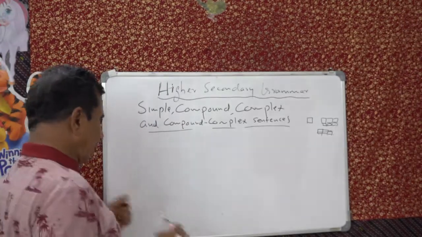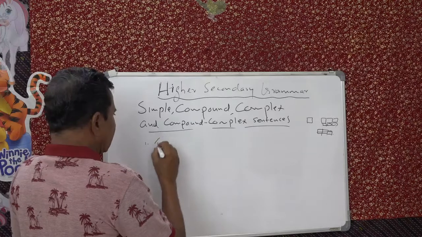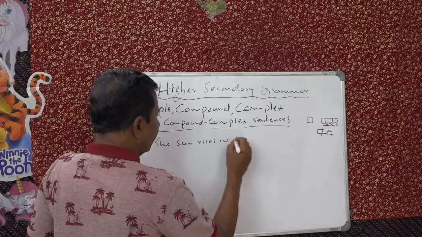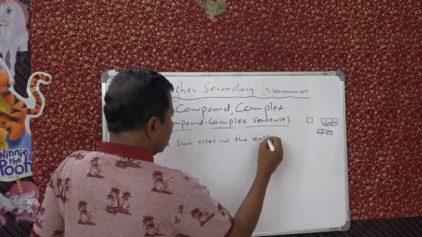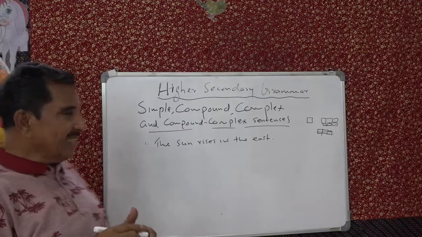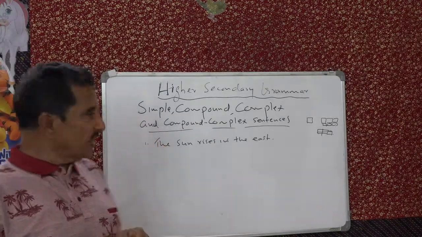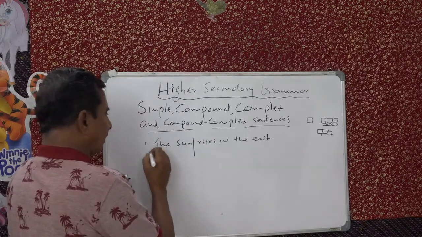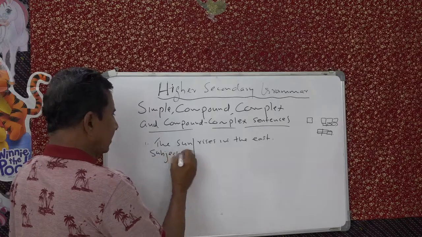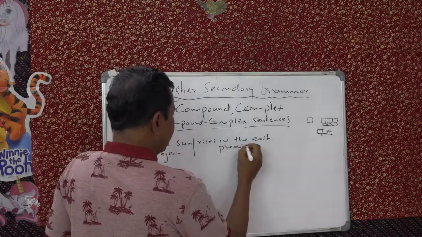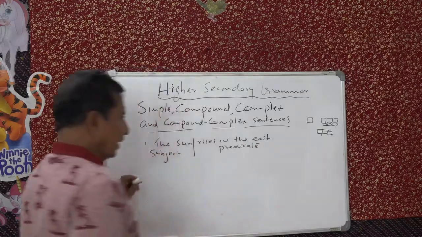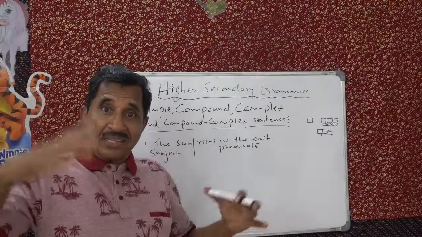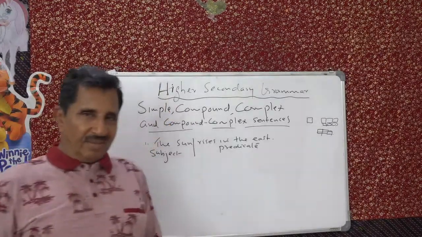Look at this first one. The sun rises in the east. Very simple. This is a simple sentence because it has just a subject and a predicate. This is the subject part of the sentence. This is the predicate. The predicate doesn't mean anything predicting the future. No. It means state something.